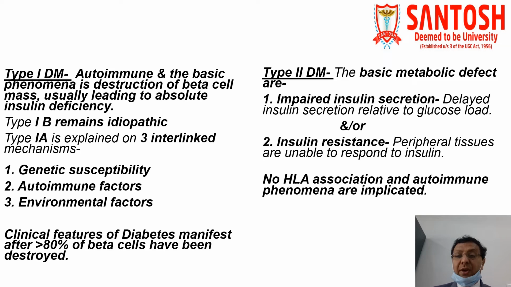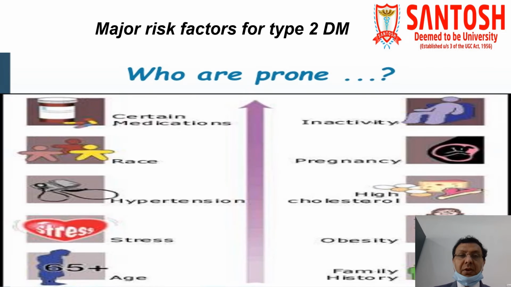Here, no HLA association and autoimmune phenomena are implicated, as they are more prevalent in type 1 diabetes, especially 1A. Now come to the major risk factors for type 2 diabetes mellitus. In other words, we can see the persons who are more prone to get type 2 diabetes mellitus. Number one is certain medications. They are responsible for the induction of diabetes mellitus.